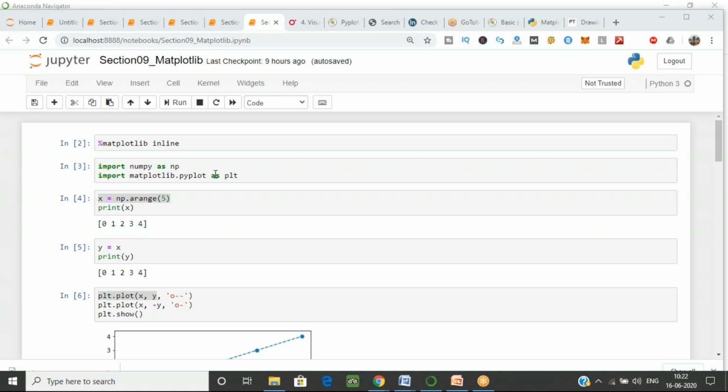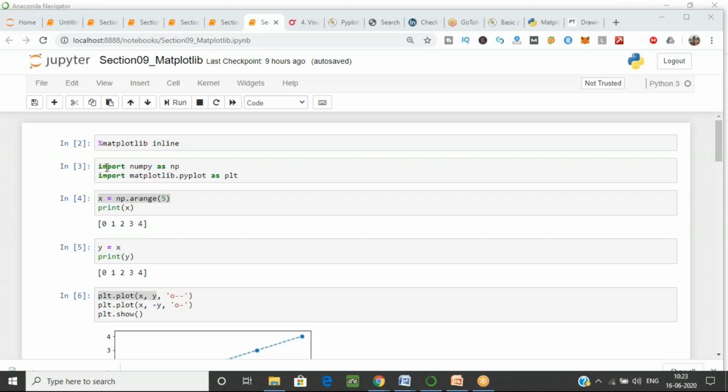As plt, we are giving just a reference, so that instead of pyplot we can just use plt as the name. In the matplotlib library, there is another package with the name pyplot. This is the main package in the matplotlib library, which is used for plotting graphs. We are plotting the graph with the help of pyplot. And I want to show you how, if you don't have any input, you can generate input for the graph also.